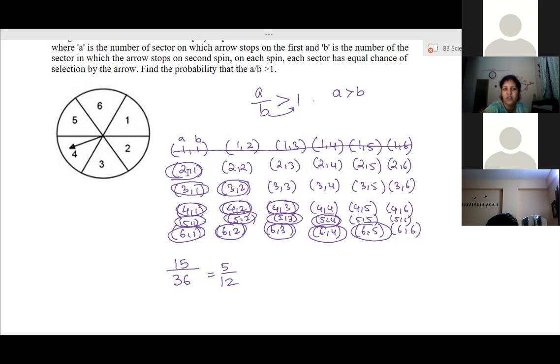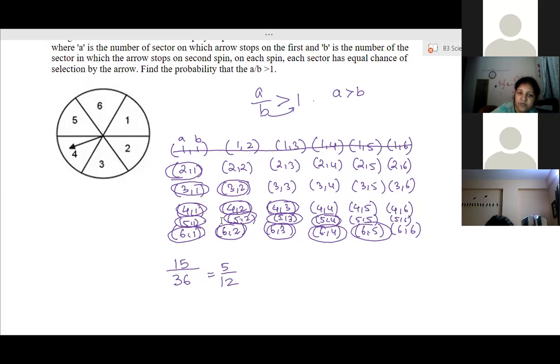It starts from 2 1, where 2 is greater than 1; 3 is greater than 1, 3 is greater than 2; 4 is greater than 1, 2, 3; 5 is greater than 1, 2, 3, 4; then 6 is greater than 1, 2, 3, 4, and 5. So these are all possible outcomes where A by B is greater than 1.